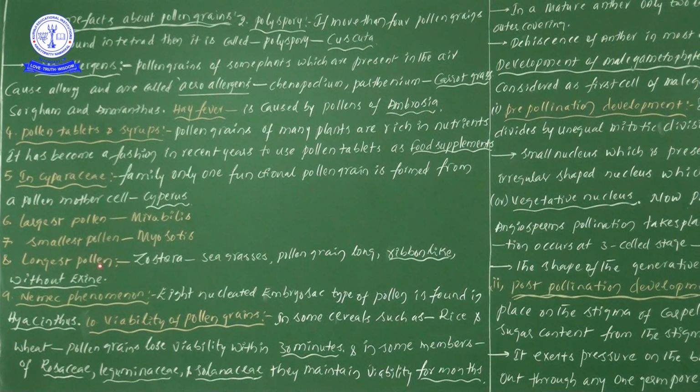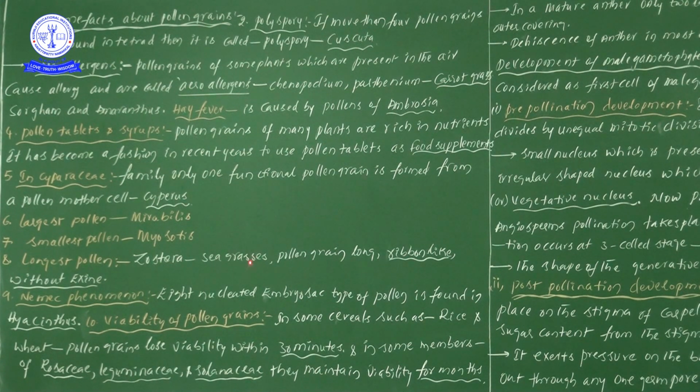Next one, longest pollen grains. Once you see there: largest, smallest, longest. Largest one is Mirabilis jalapa, smallest one is Myosotis. Next one more is largest pollen grains point of view. So best example is Zostera. Zostera we have already seen in the second topic.